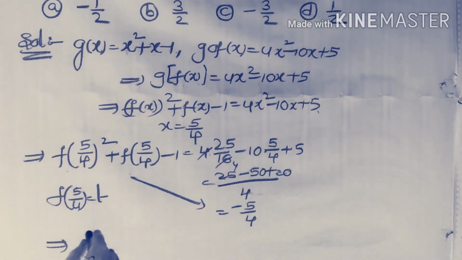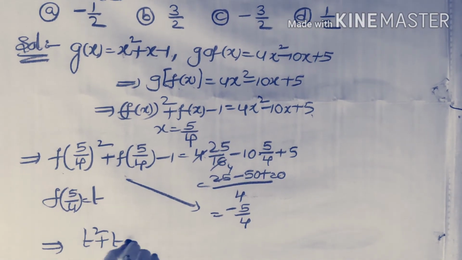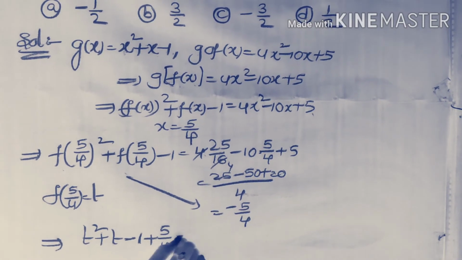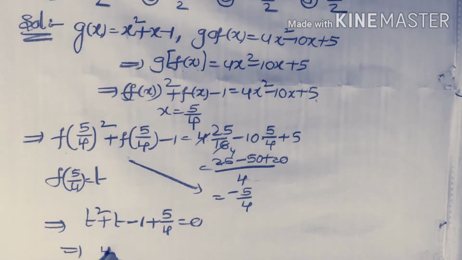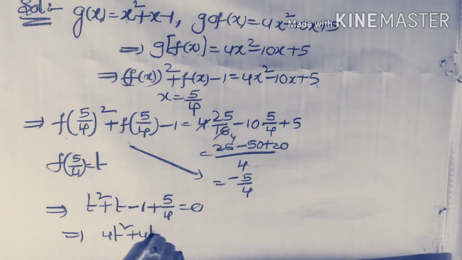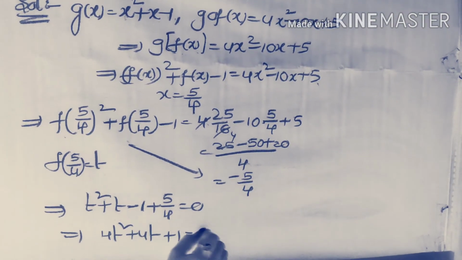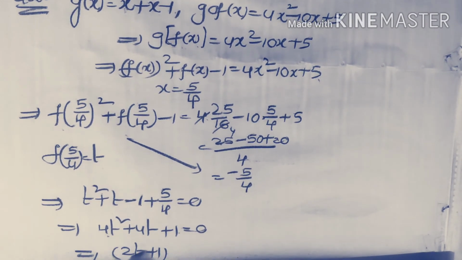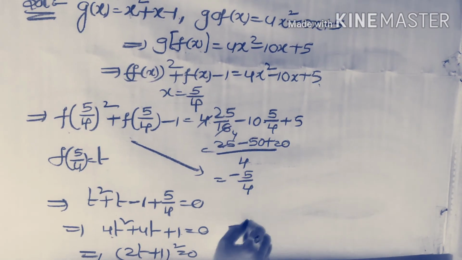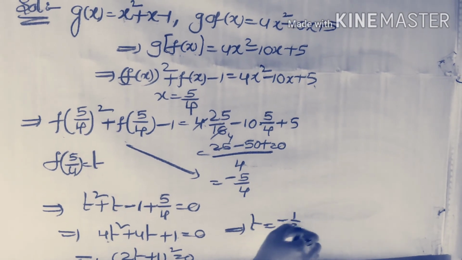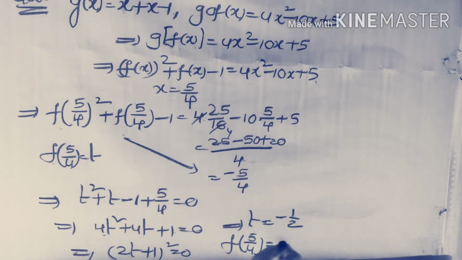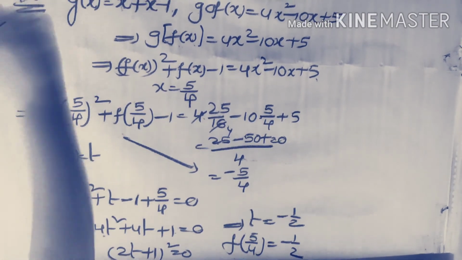Then which implies the equation becomes t² + t − 1 + 5/4 = 0. Now taking 4 as LCM, then 4t² + 4t − 4 + 5 = 0. So 4t² + 4t + 1 = (2t + 1)² = 0, which implies the value of t = −1/2. But t is nothing but f(5/4). Therefore, the f(5/4) value is −1/2. That is the first option.